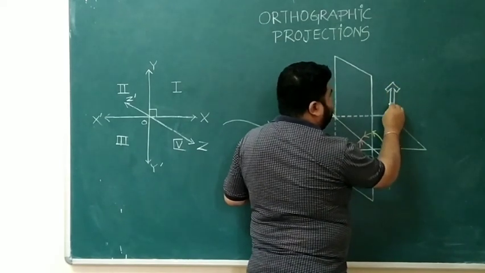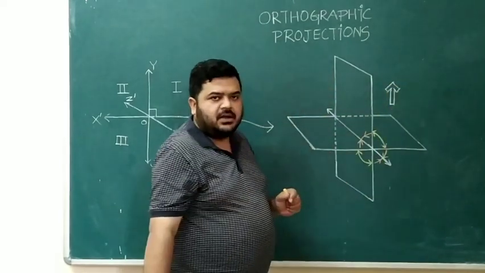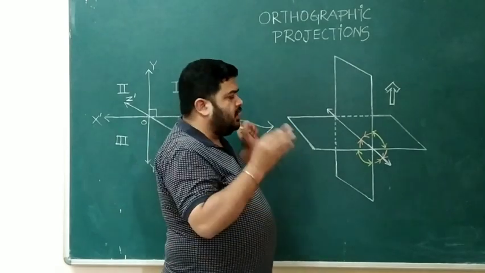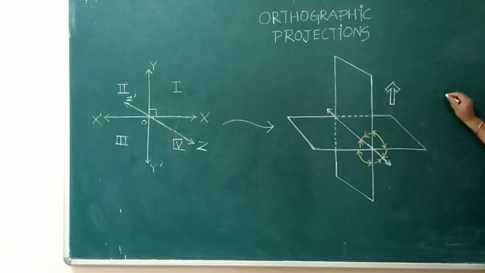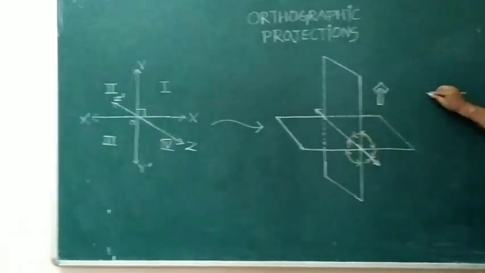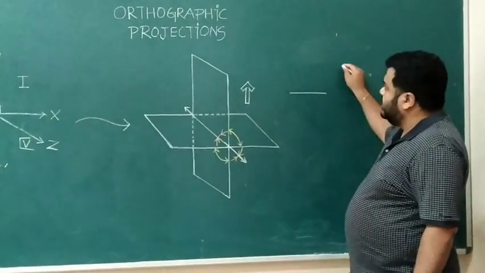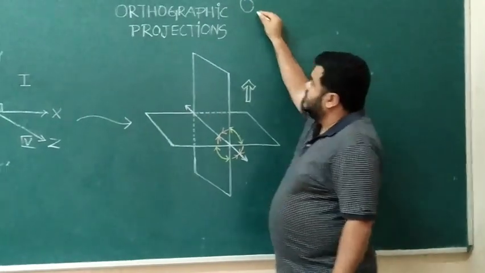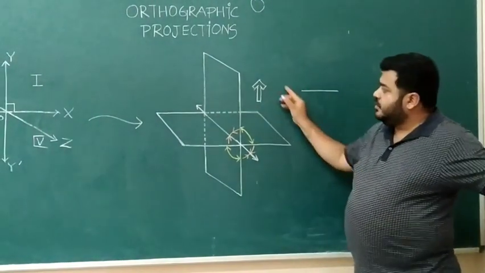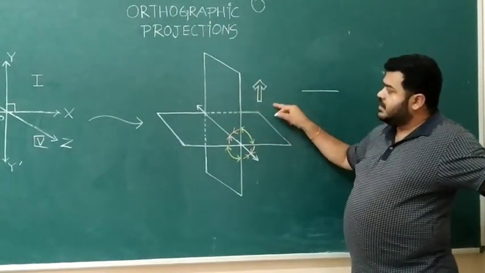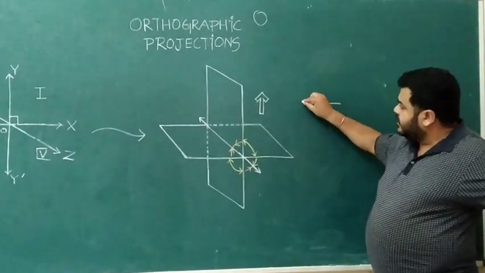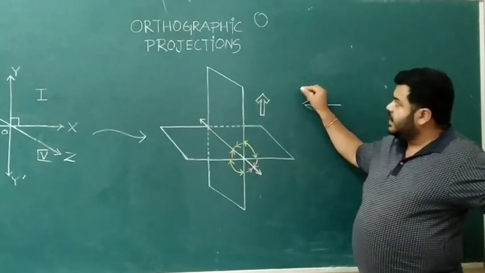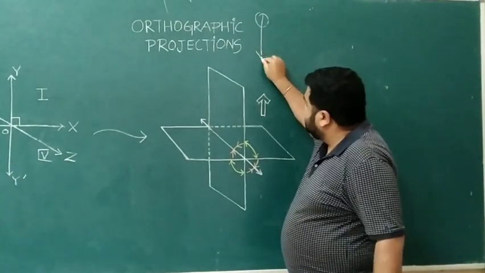Suppose this is the image. It is kept here. And we, the observers, are stationed here, somewhere here as well as here, such that if you have to take a picture of this object, you will look at the object from this direction and from this direction.